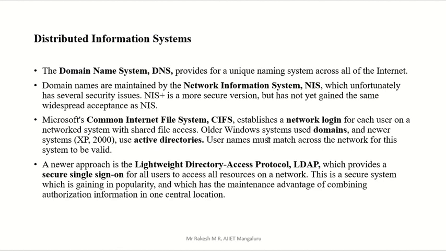The second type of remote file system is the distributed information system. What is this? As I told in the previous slide, a distributed information system is connected using LAN and WAN. The Domain Name System, DNS, provides a unique naming system across all of the internet. That means for each system there is a unique name, and that unique name is given by DNS.